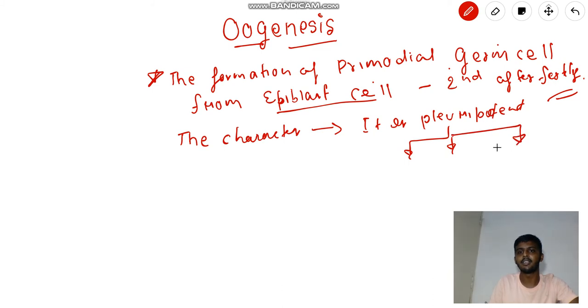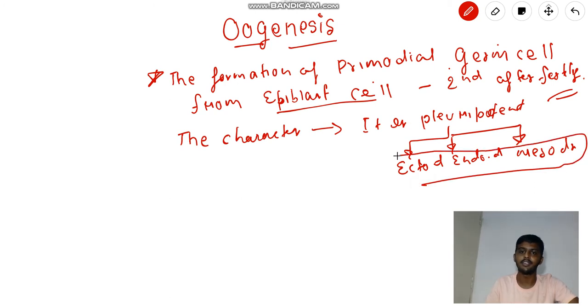Pluripotent cell means it has the ability to form all three germ layers: ectoderm, endoderm and mesoderm. So all three germ layers it can form. That's why we classify primordial germ cell as a type of pluripotent cell. This primordial germ cell is going to form on the second week after fertilization.